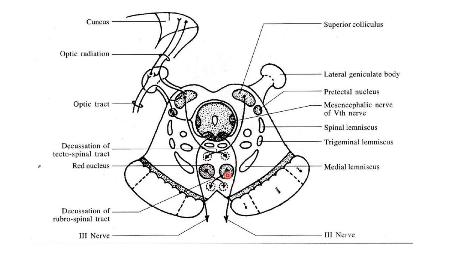And this is the ventral tegmental decussation of Forel, the decussation of the rubrospinal tract, and this is the superior colliculus, and this is the decussation of the tectospinal tract, or the dorsal tegmental decussation of Meynert. So this is the medial longitudinal fasciculus, this is the tectospinal tract, and this is the rubrospinal tract. And once you have understood this, you will always remember the position of these tracts in the